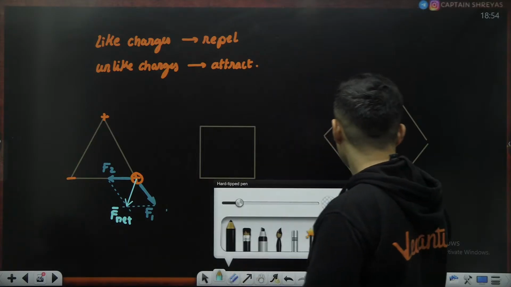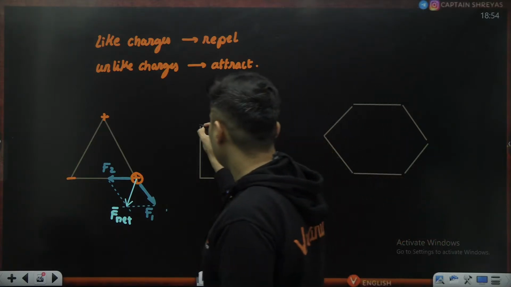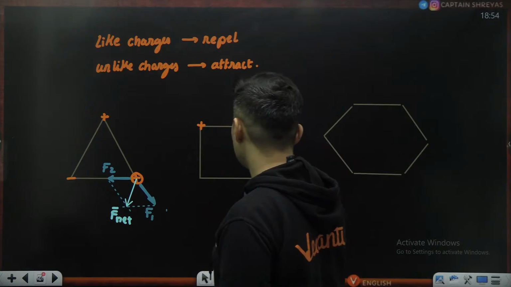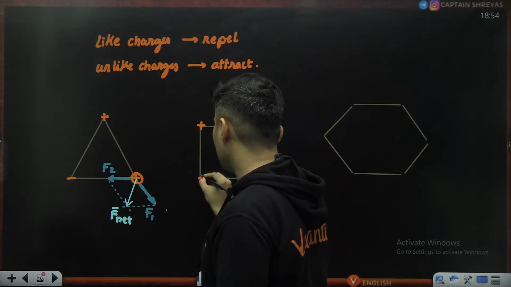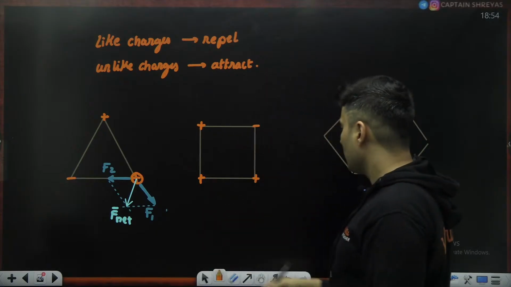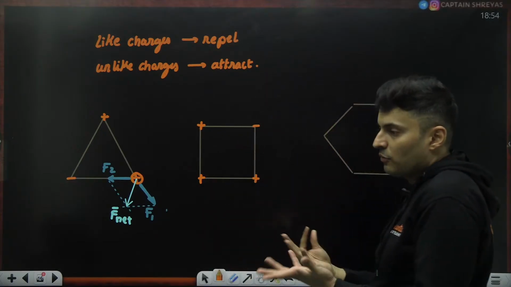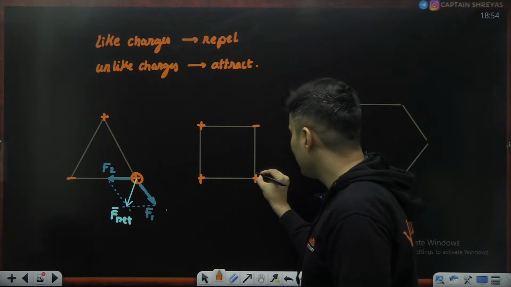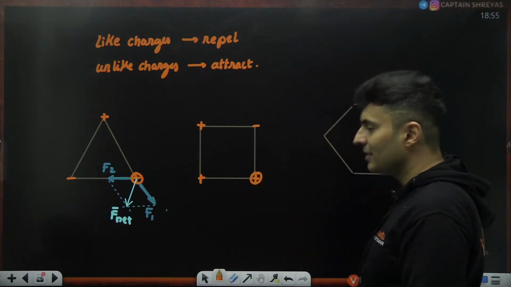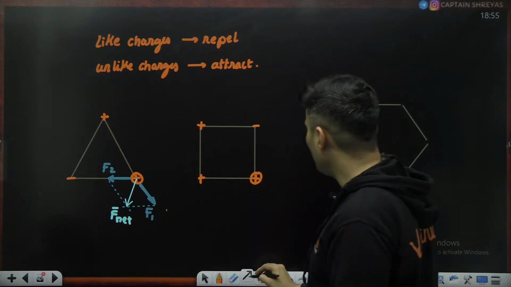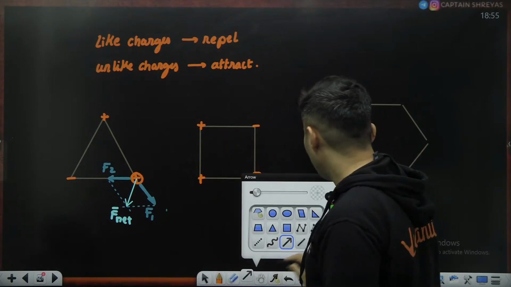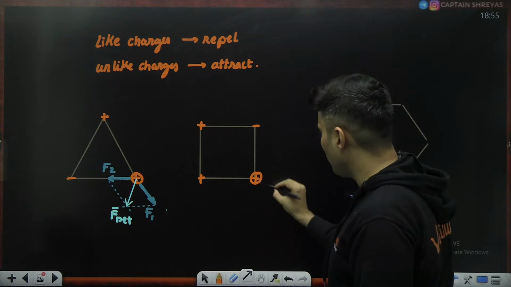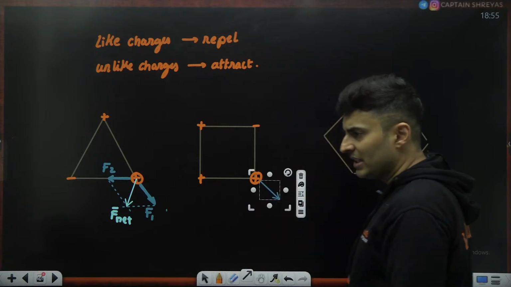Similarly, you can have more questions like this. Say there is a positive charge here, a negative charge here, a positive charge here, and maybe another positive charge here. And the question is, figure out where the net force is on, let's say, this particular charge. So what will you do? Positive and positive will repel. So 100%, this positive will put a repulsive force here.